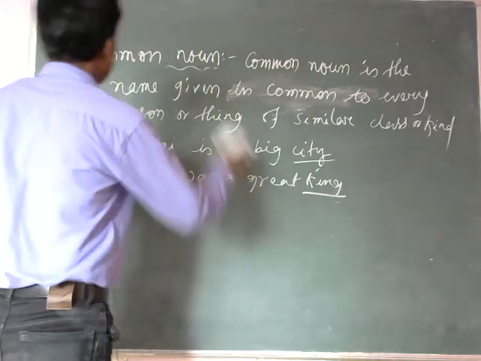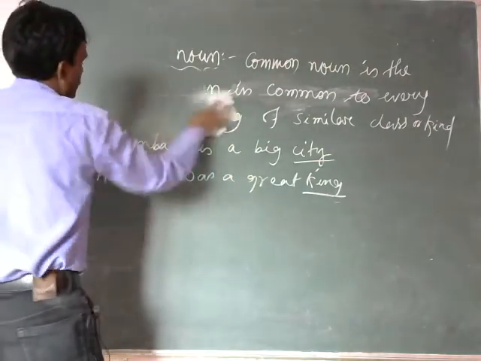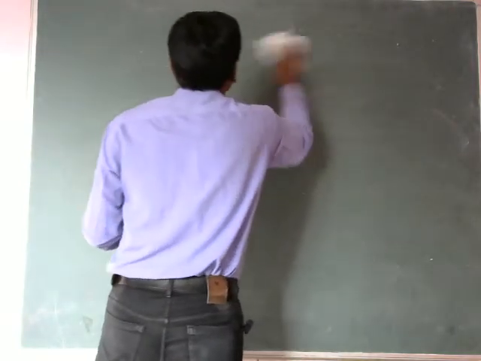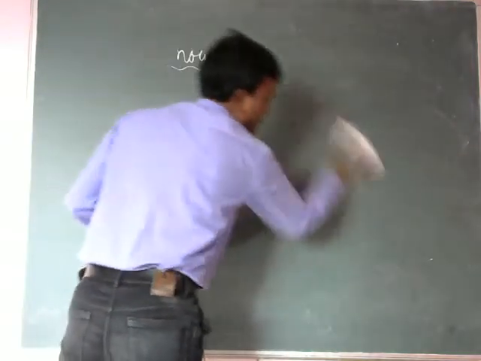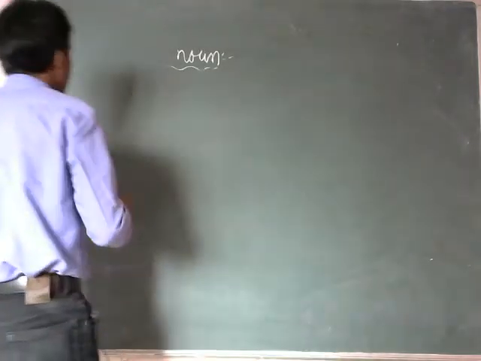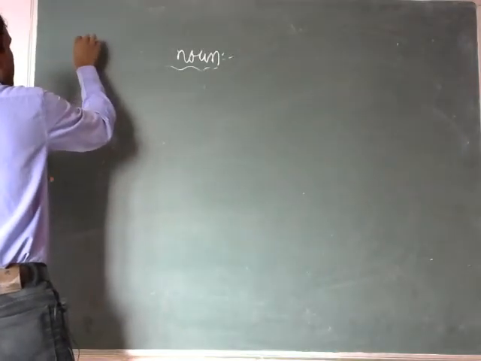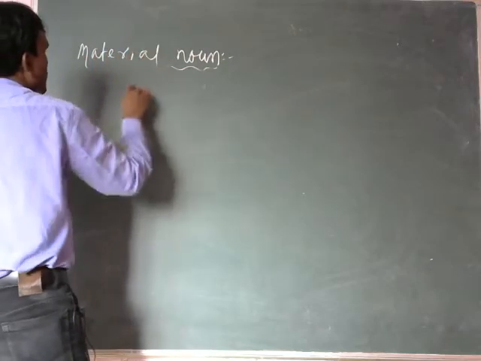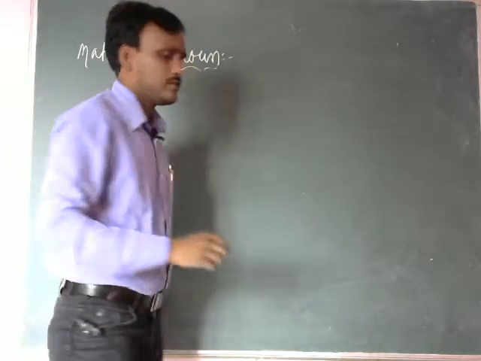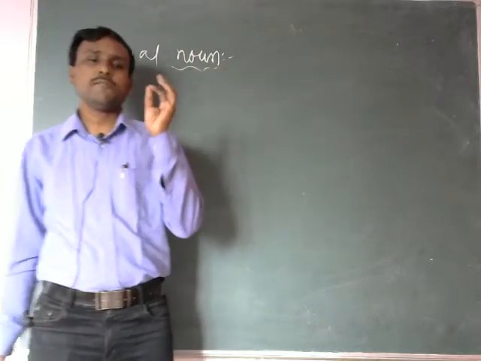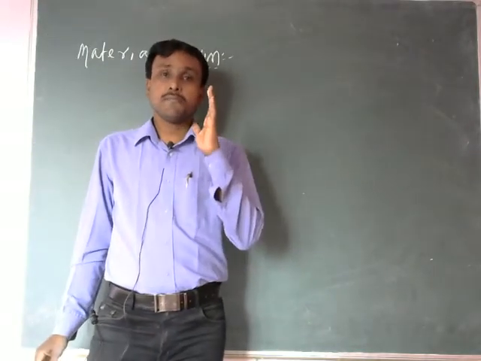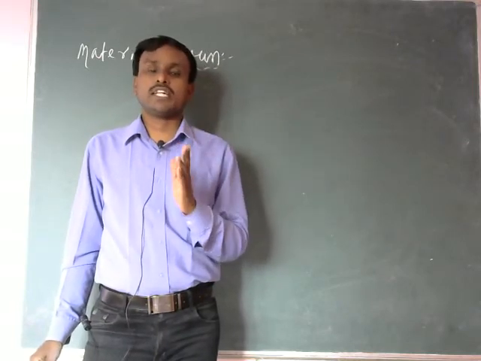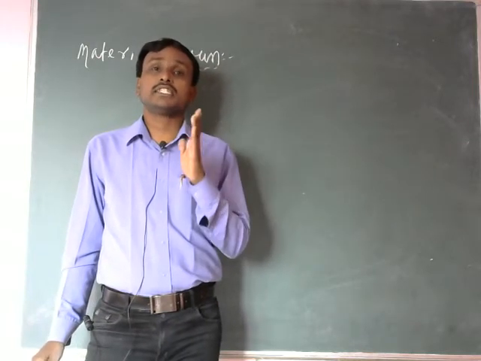Next, material noun. What is material noun? Material means matter. Material noun denotes the matter or substance of which the things are made.